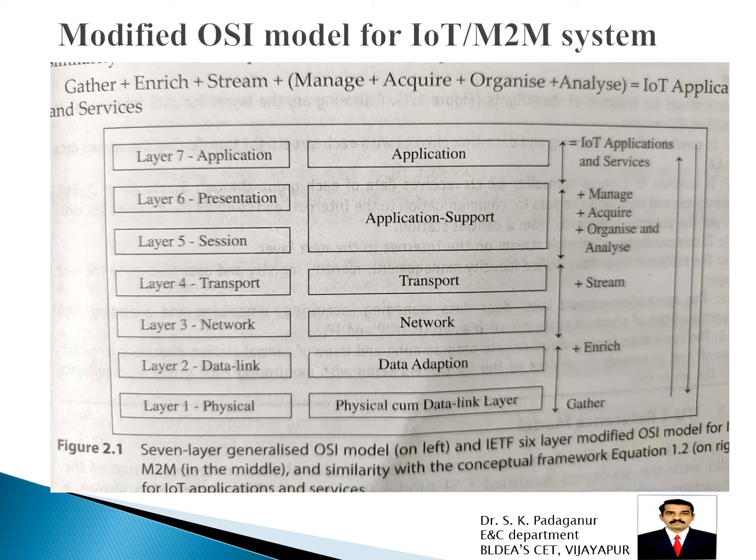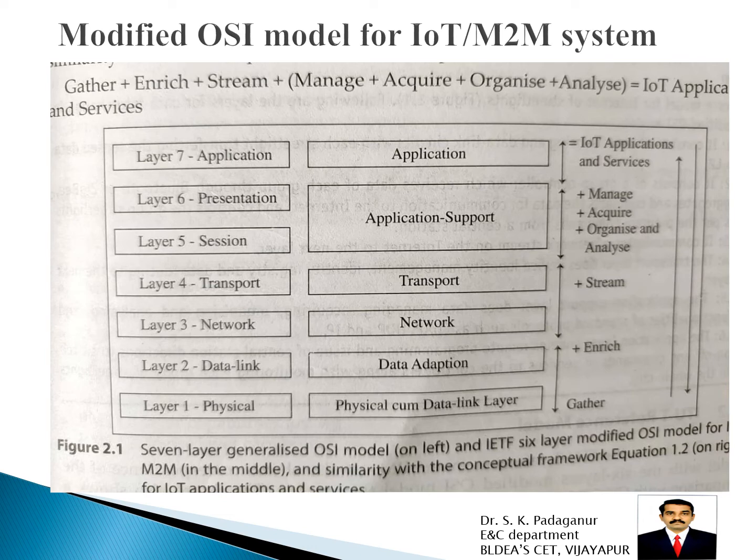Look from bottom to top. The first layer we call the physical cum data link layer, then data adaptation, then network, then transport, then application support, then the last one is application. And this is how things are used in the IoT system. In the IoT system, we have 6 levels.